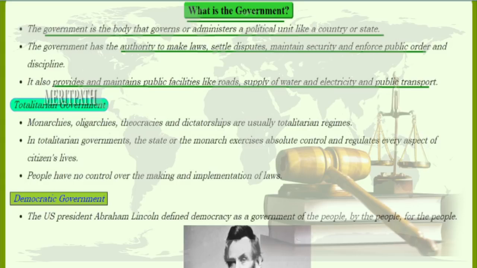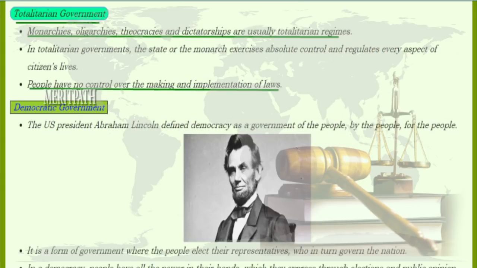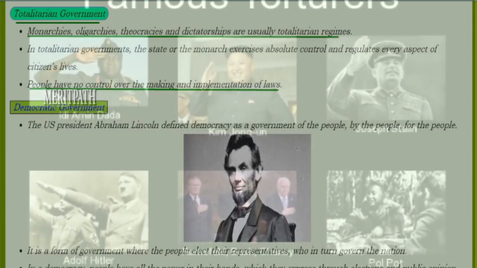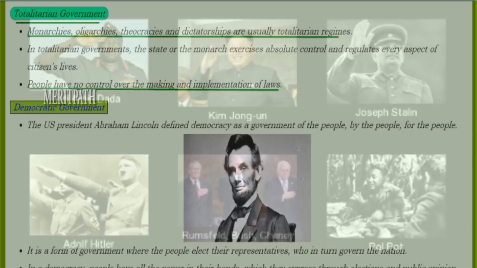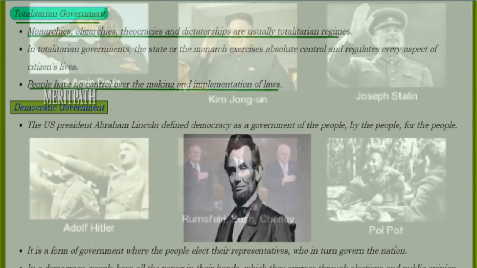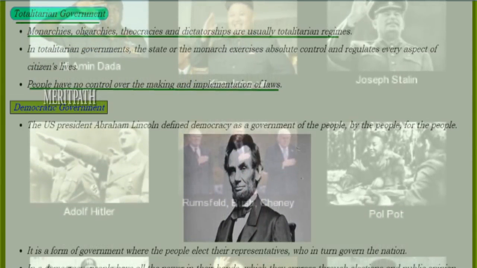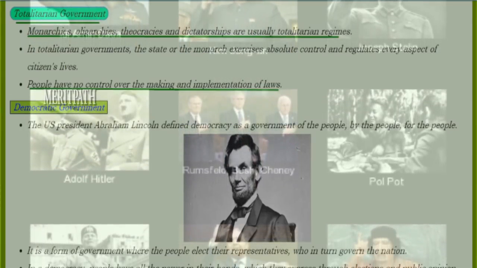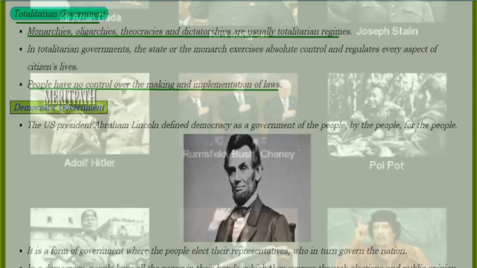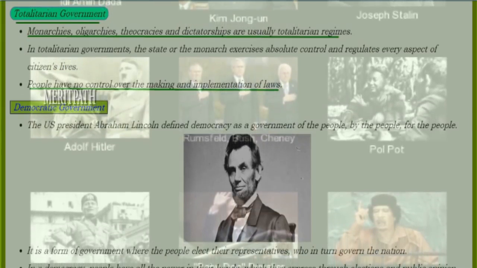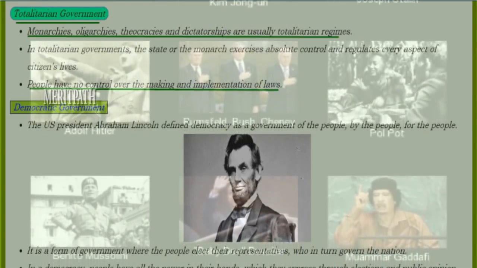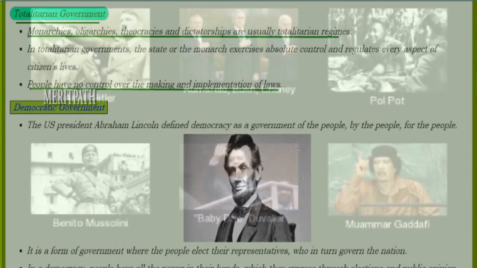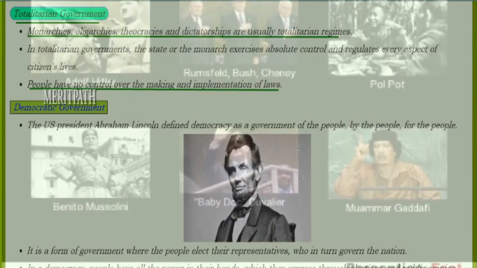So let's see the types of government. First is totalitarian government: monarchies, oligarchies, theocracies, dictatorships. These are usually the totalitarian regimes. In totalitarian governments, the state or the monarch exercises absolute control and regulates every aspect of the citizen's life. People do not have any control over making and implementation of the laws.